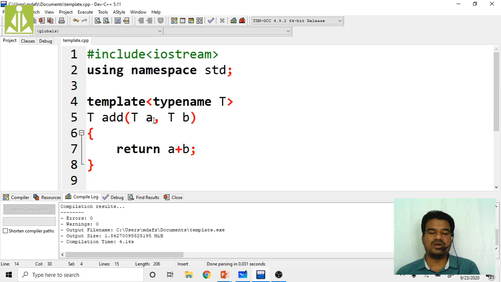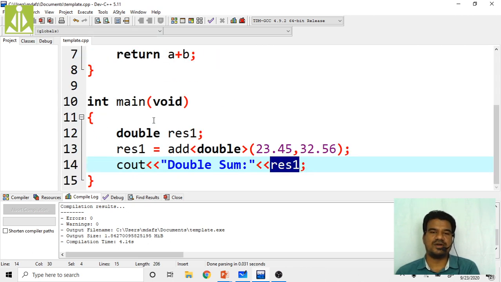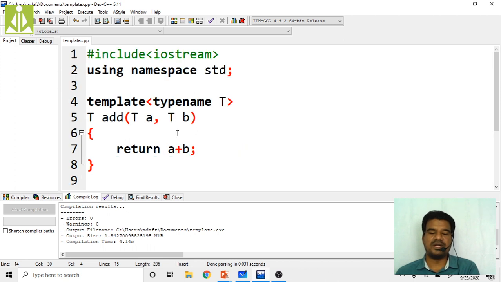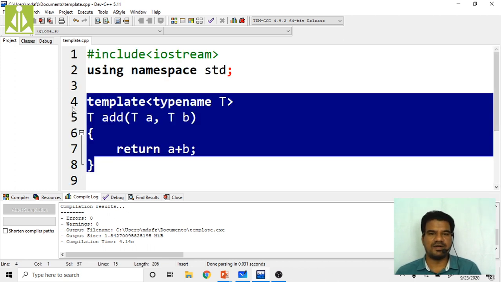So quickly, if I want integers right now, do I have to change anything in this template? If I want integers to be added, do I have to change anything in this template? No, there is no need to change anything in that template. I have to change in my code only. The template will remain the same, and the template will accept all the types.